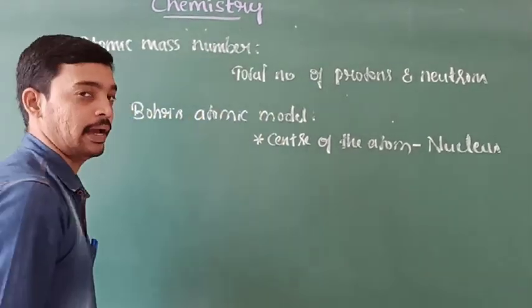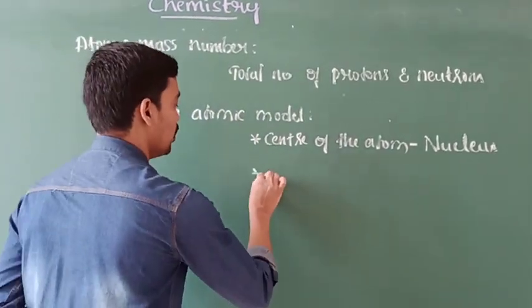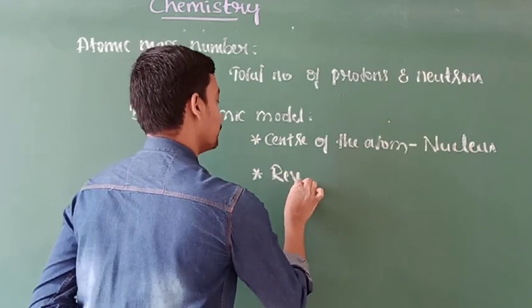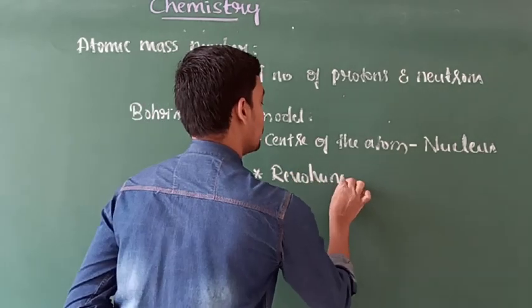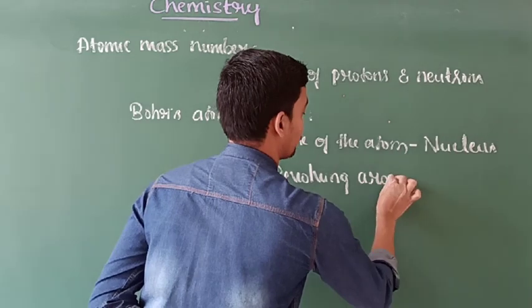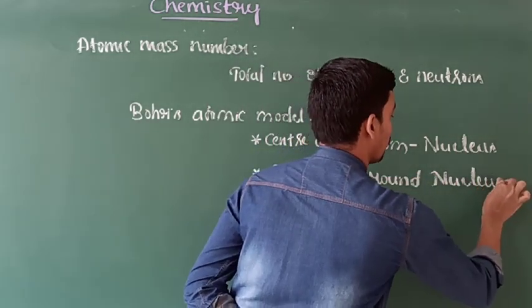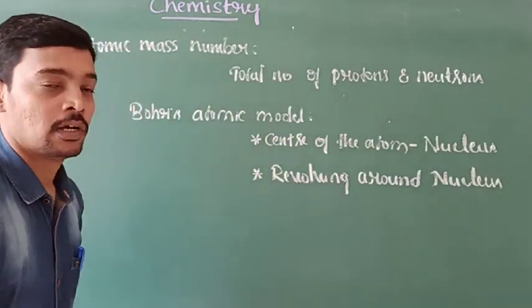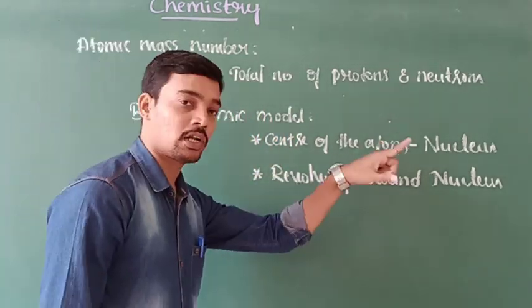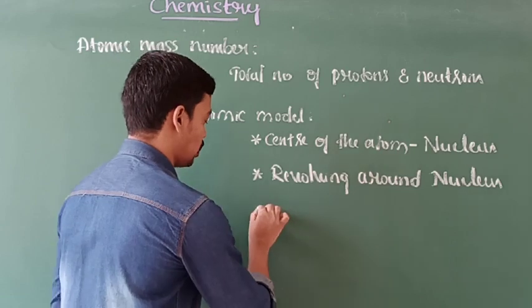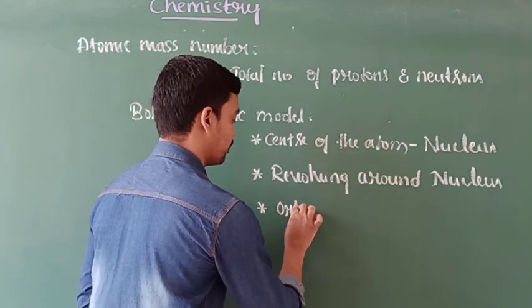Then what about the electrons? Electrons are revolving around the nucleus. The path in which the electrons are revolving around the nucleus is called an orbit.